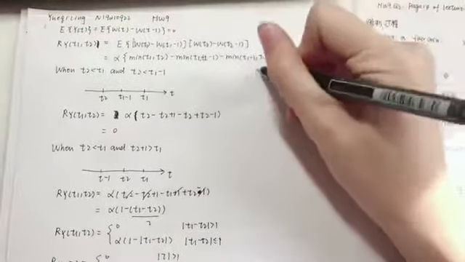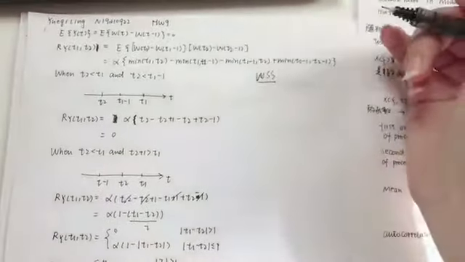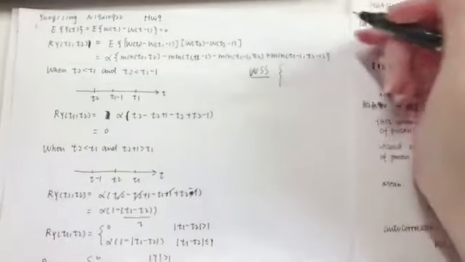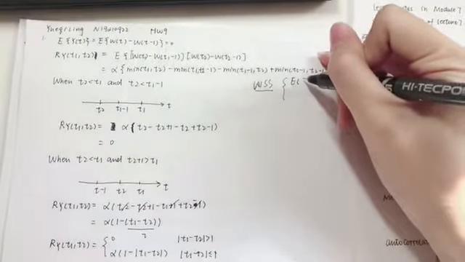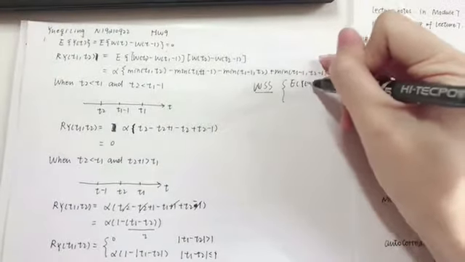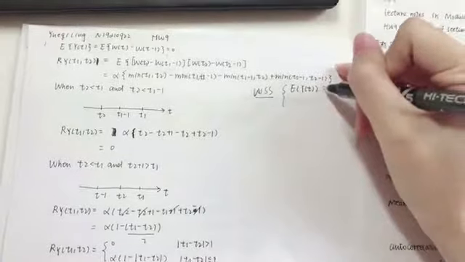First, think about the definition of WSS. It has two conditions. The first one is that the expectation of the process, that is Y(T), equals a constant.